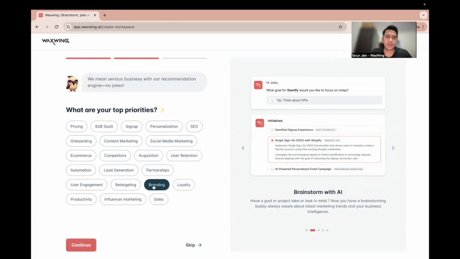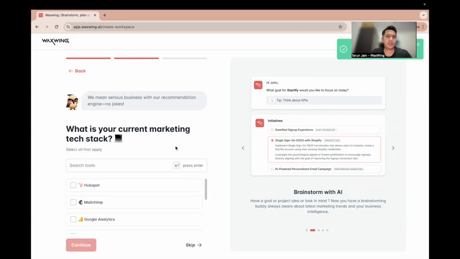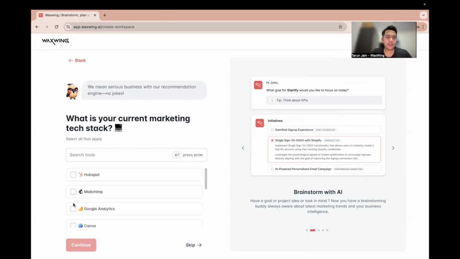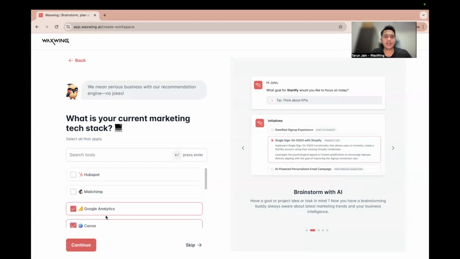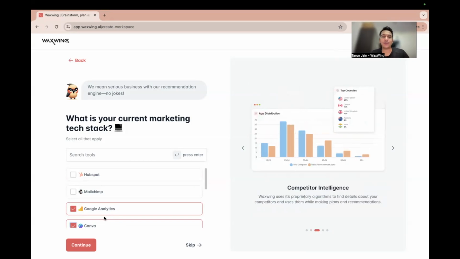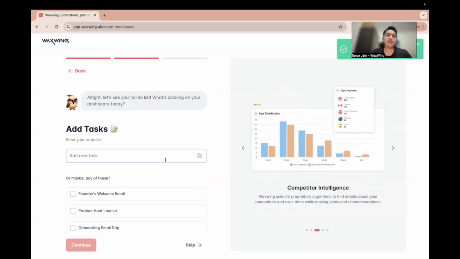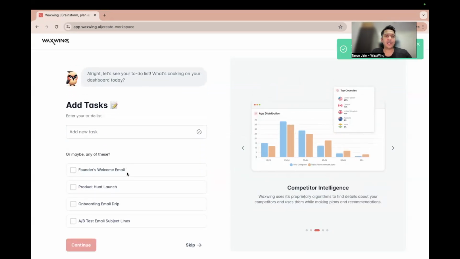Let's say you guys are interested in some branding, loyalty, and partnerships, continue. In your current marketing tech stack, let's say you guys use Google Analytics, Canva. So the idea is that whatever tool you use already is what our AI will also recommend when creating the plans and creating the tasks.